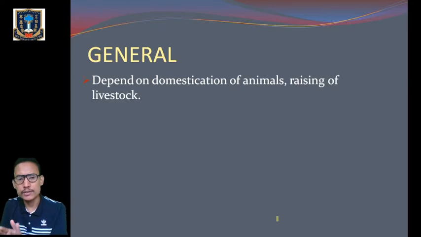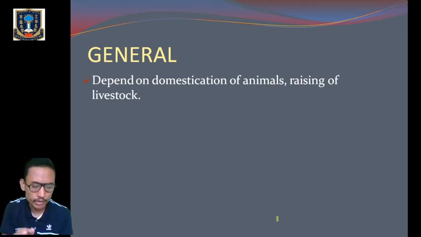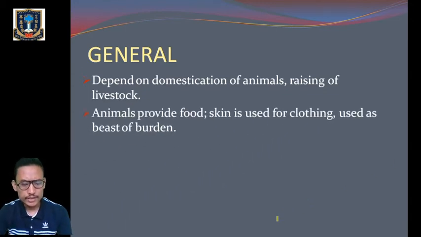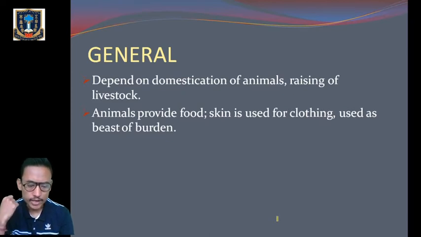They raise cattle or domestic animals, so it involves tending and use of animals like camels, goats, yaks, llamas, and sheep. This mode of existence depends on domestication of animals. Animals provide food, and their skin is used for clothing and as beasts of burden.